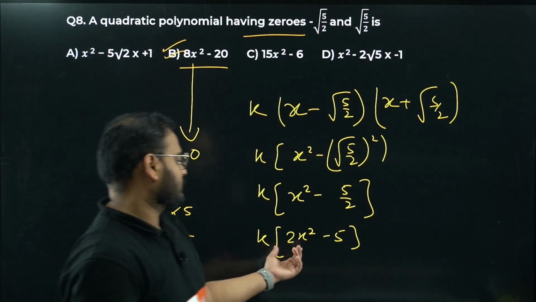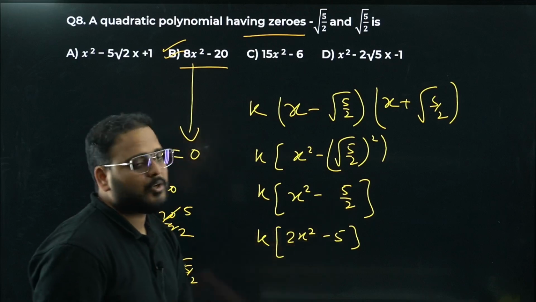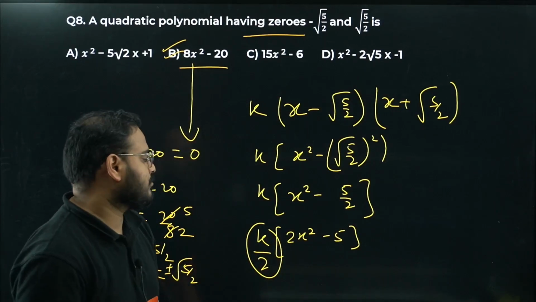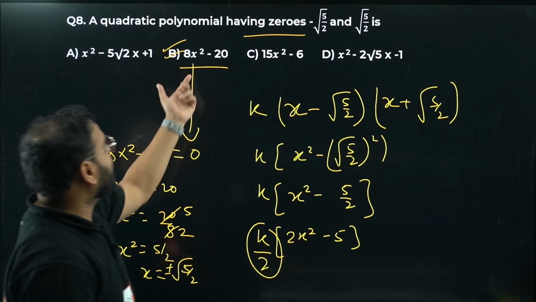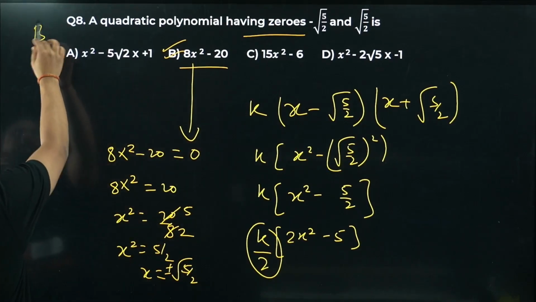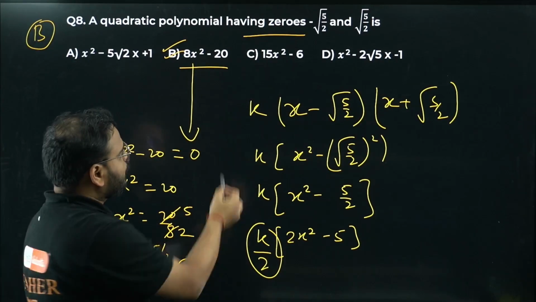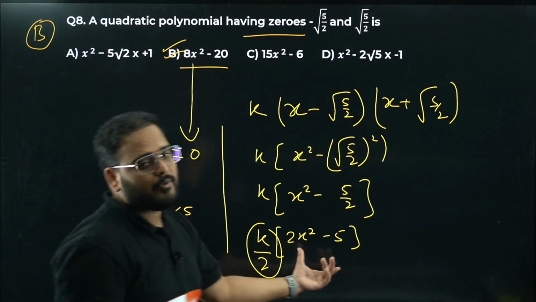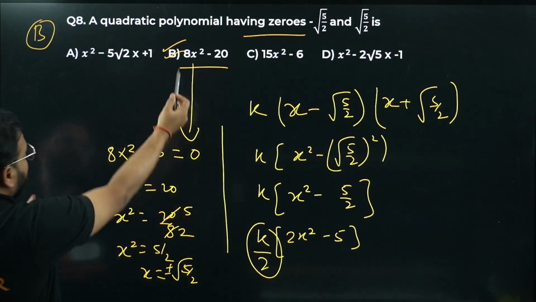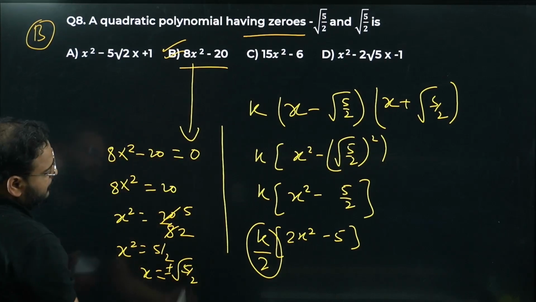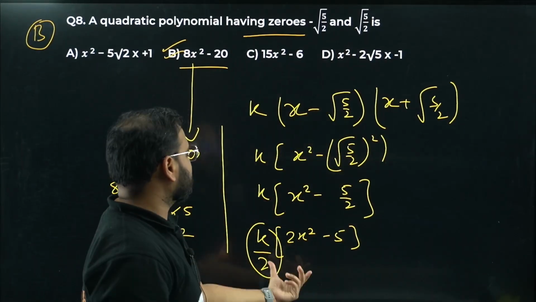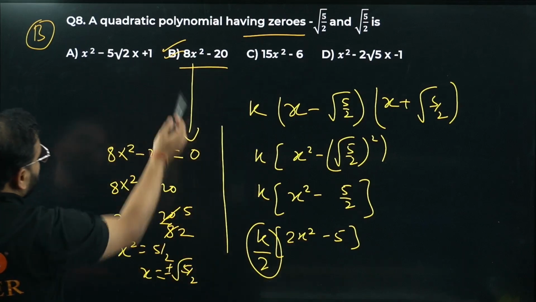Same thing. Check this out. That's why I ignore the 2 as denominator. I've kept this 2 outside. You can check this out. Only number that forms here is 8x square minus 20. Option number B is correct. Clear, na? I've shown you both approaches: from the answer and from the question. You can use the answer and get plus minus root 5 by 2, or you can take the question and get this as result, suiting option number B.